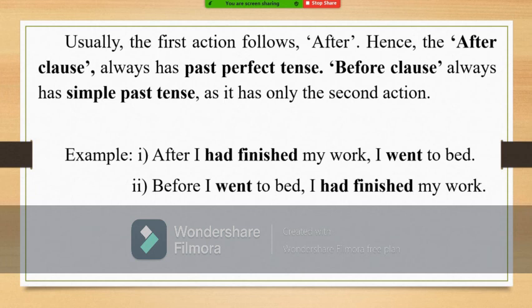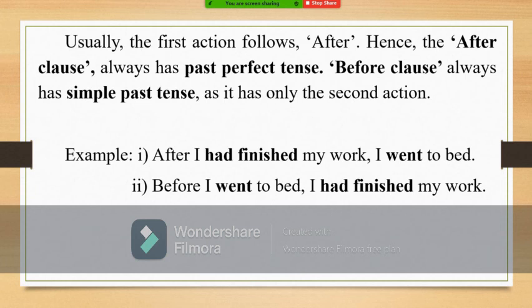So, in the main class, we have past perfect tense. In the after class, only the first action will come, so we must use past perfect. In the before class, we have to use only the second action. In the before class, only the second action will come, so there must be simple past tense. We must use simple past tense.